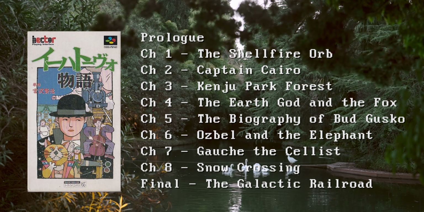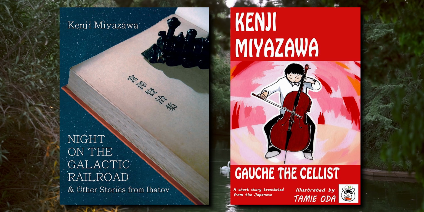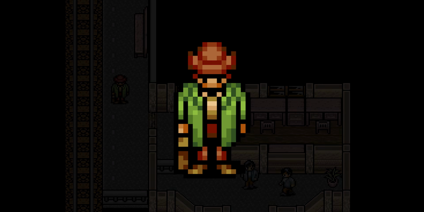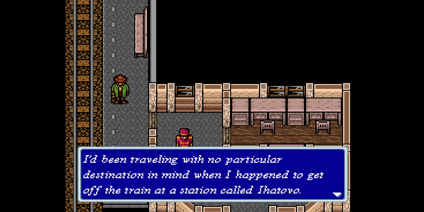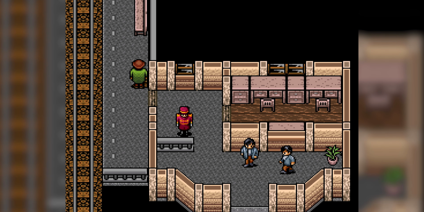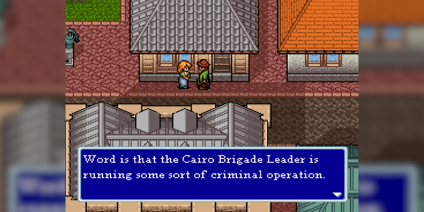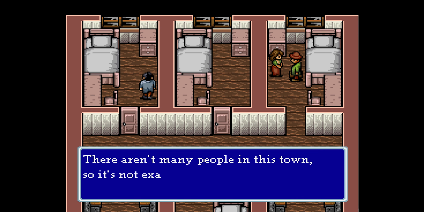The 9 chapters of the game comprise their own subplot, each one inspired by a fairy tale or novel of Miyazawa's, but all of them are connected to the overarching story of the traveler in search of Kenji's 7 lost notebooks and the writer himself. At the start of each chapter, the townspeople have different things to say. Their lives appear to be slowly passing, some of them stay, and some of them go.